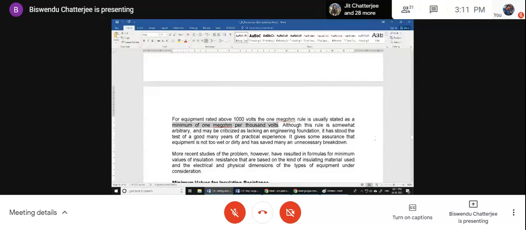That I have explained already, but just keep in mind this is the industry standard. When you go to industry, this is how to interpret quickly. Otherwise, you can test with sophisticated equipment, but that will take time. Simply test that if the equipment operates at say 10 kilovolts, it should have at least 10 mega ohm resistance. This is the rule.